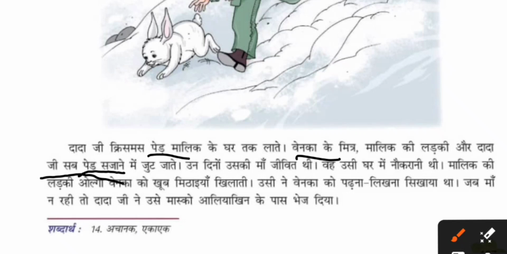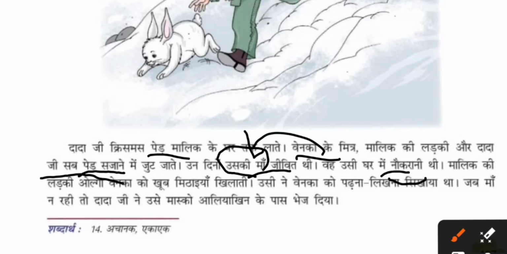In those days his mother was alive, and those days his mother was alive. Uski maa is a pronoun used for Venka's mother. She was a servant maid in that same house, and vah is a pronoun used for his mother. So the mother was alive those days, and she was a servant maid in the same house.